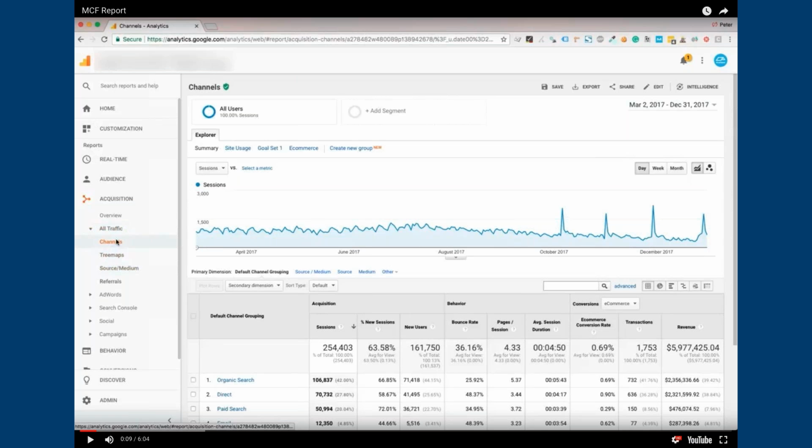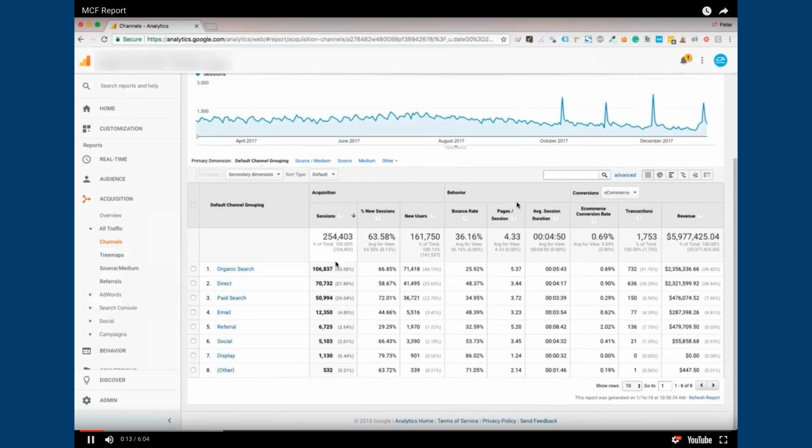A channel is a group of similar traffic sources. For example, as we go through these, we can see that there is organic, direct, paid, etc. And we're looking at almost a year of time here. We are going to be focusing on transactions today as our conversion, because this is the conversion path, the user journey to conversion. So take note of that number there.